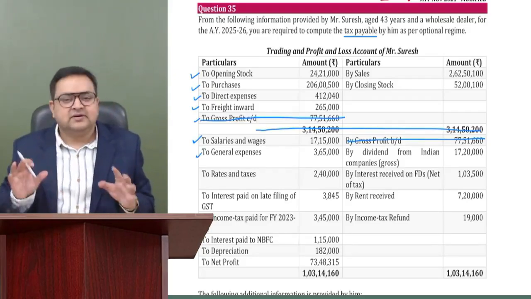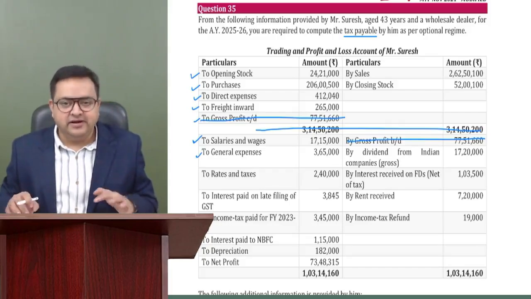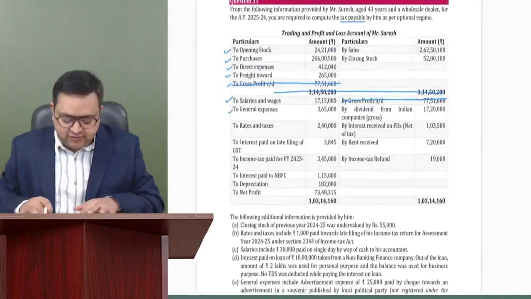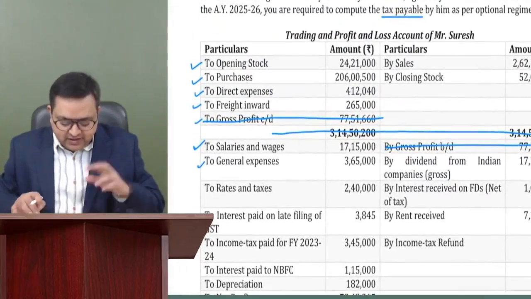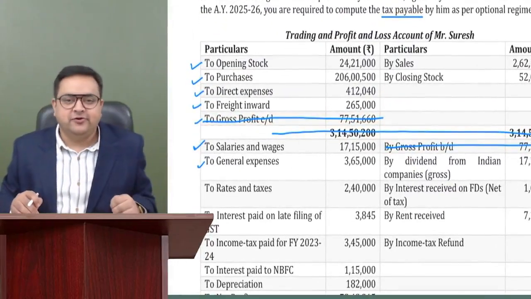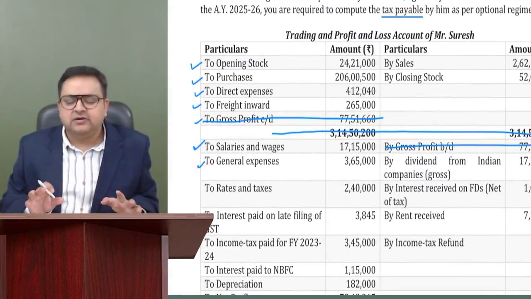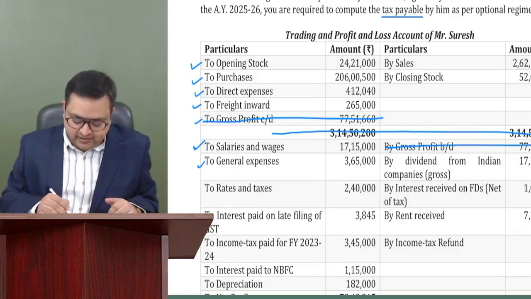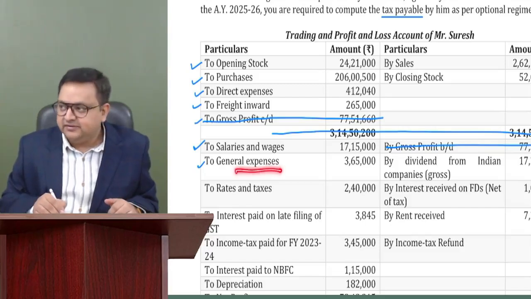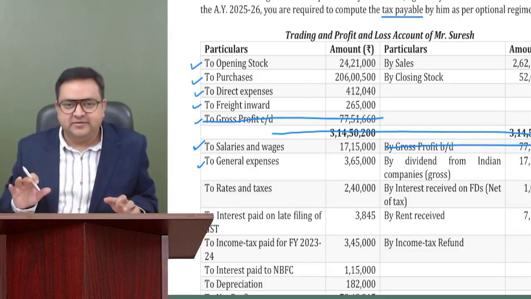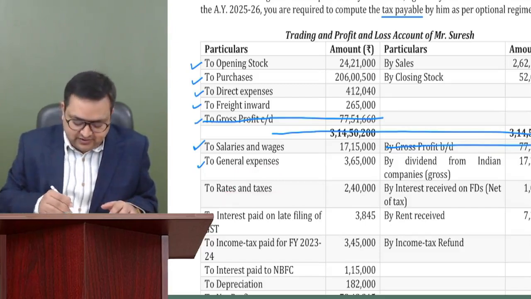General expenses. Guys, as of now, we have not read what is there in the information. As of now, we are just looking at whether prima facie they are allowed or not. So general expenses, okay, we are almost okay with it. We'll assume that these are business related. Rates and taxes. I'm assuming that these are business related as of now. So these are all okay expenses.